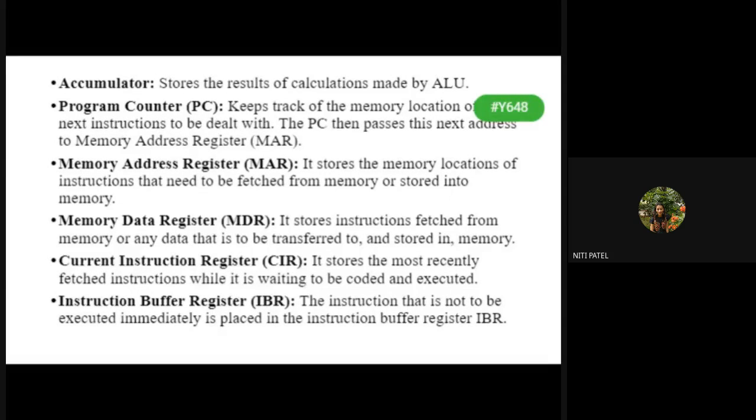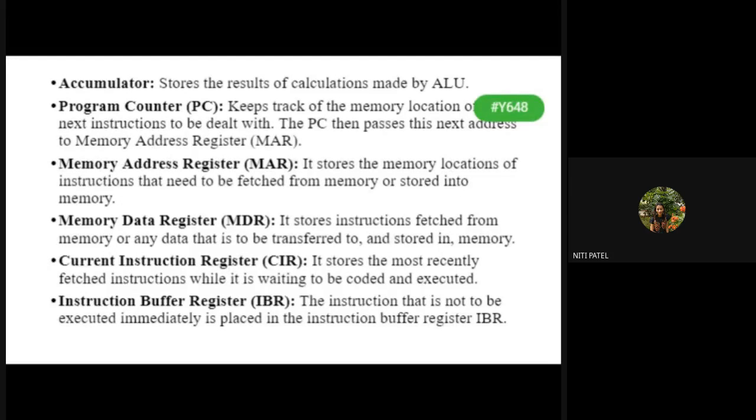So what is your ALU going to do? It will pick the instruction from instruction buffer register, take the data from memory data register, take the address from memory address register. After it is executed, it will store the result in accumulator and store the instruction in current instruction register. ये पूरा procedure होने के बाद it will check which is the next instruction the program counter is pointing. तो वो instruction पे जाएगा.